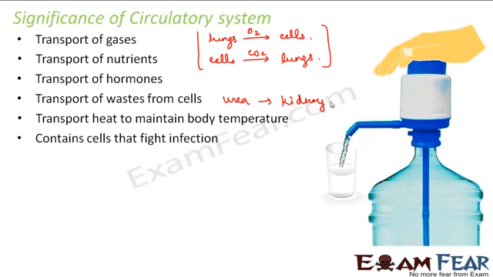Contains cells that fight infection. Now the component of this circulatory system, that is blood. Blood contains a component called white blood cells which help to fight infection. So white blood cells present in the blood are a kind of soldier to our body. That means it helps to fight infection, and it builds the immunity of the body against diseases. So these are some of the significance of the circulatory system.